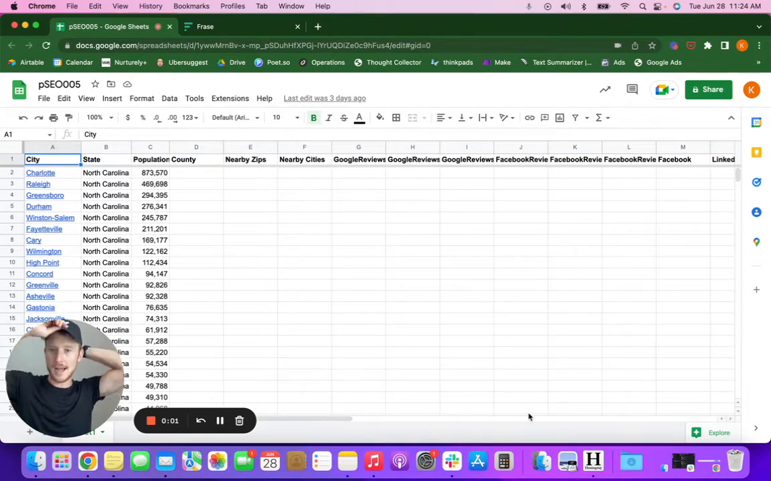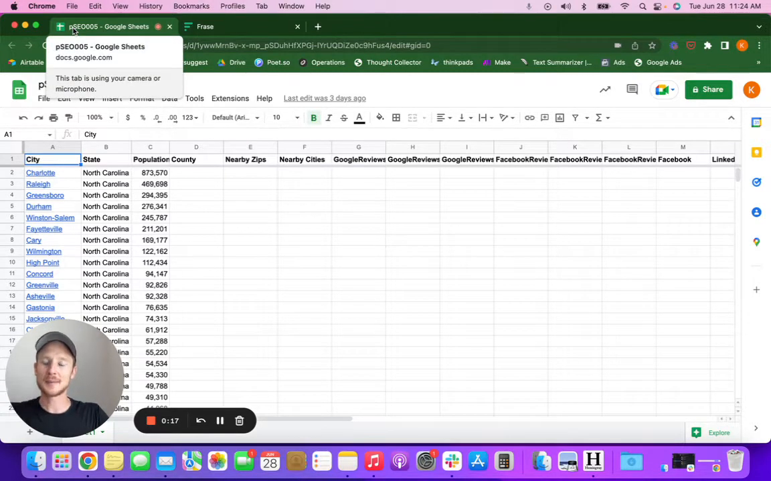I am probably experimenting way too fast, but I cannot stop. It is so much fun. So I set up this spreadsheet or this environment to get going on a new project for my programmatic SEO. I abbreviate everything and give it a name so that I can remember it easier and it's easier to find. So like pSEO, programmatic SEO 005. This is my fifth project.